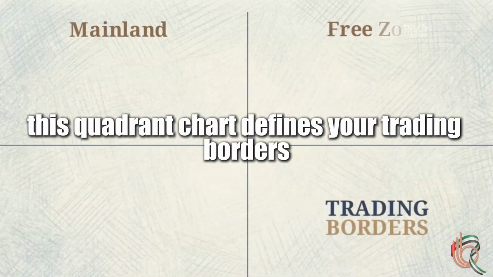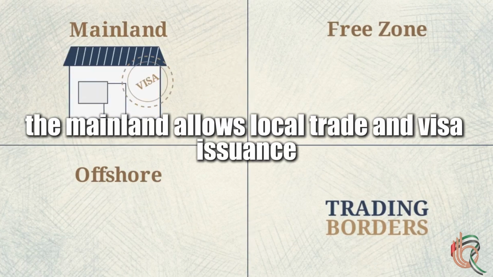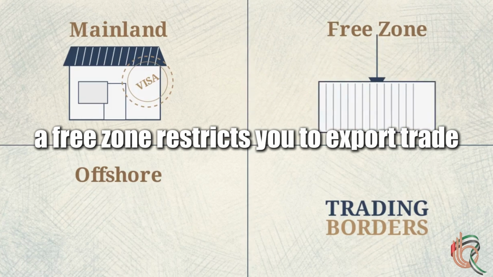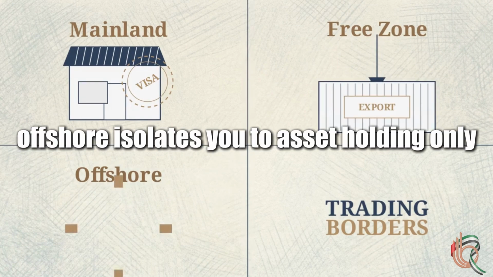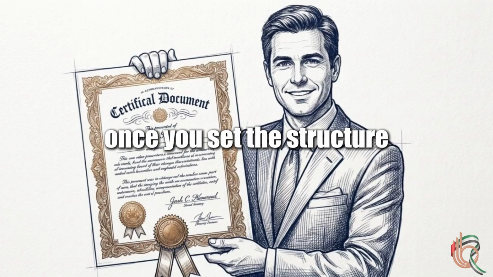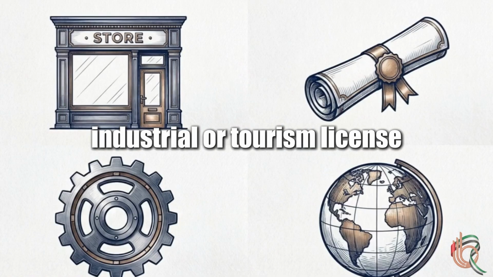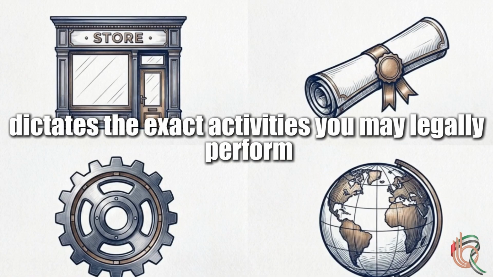This quadrant chart defines your trading borders. The mainland allows local trade and visa issuance. A free zone restricts you to export trade. Offshore isolates you to asset holding only. Once you set the structure, your specific license takes over. A commercial, professional, industrial, or tourism license dictates the exact activities you may legally perform.